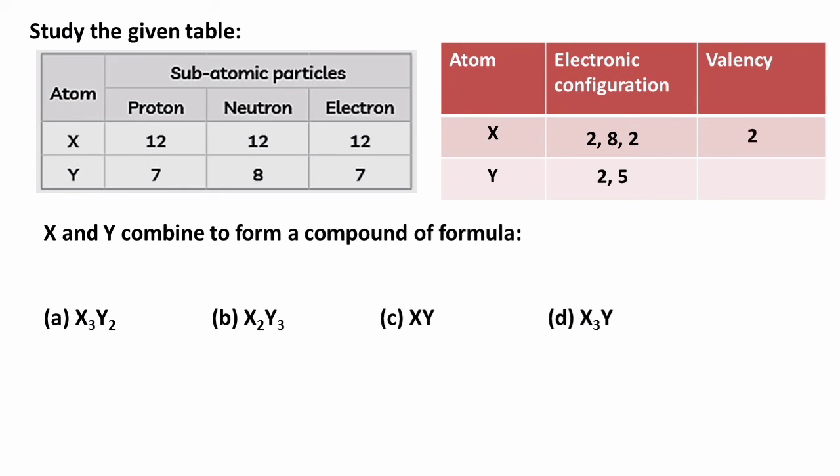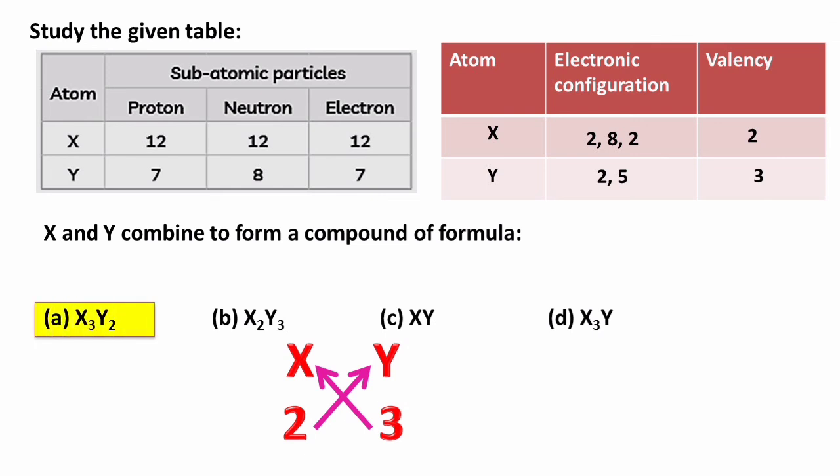X, having 2 electrons in the outermost shell, releases those 2 electrons, and hence the valency of X is 2, and the valency of Y is 3, as it requires 3 more electrons to complete the octet. Write down the valencies of X and Y and cross multiply to find the formula. So we get the formula X3Y2.